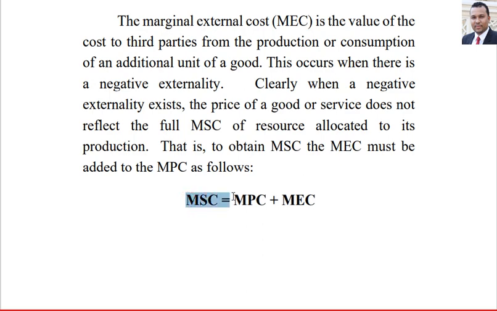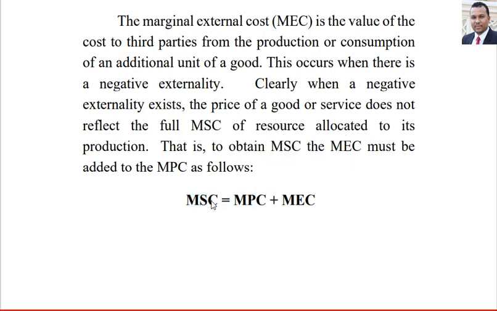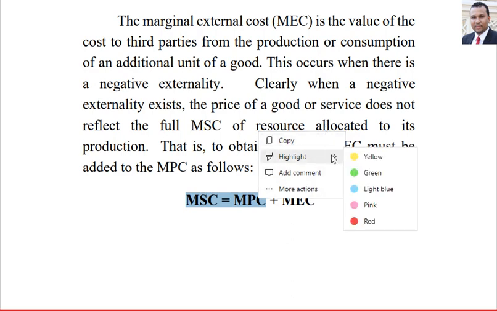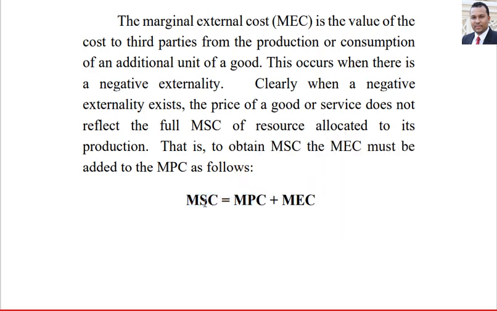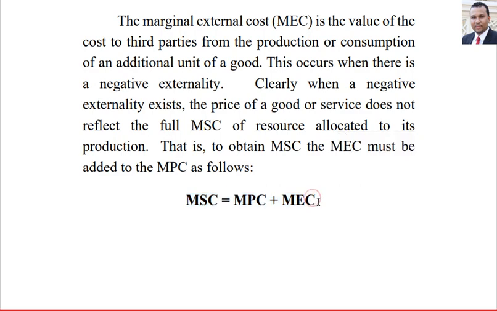Without any externalities, the condition is marginal social cost equal marginal private cost. But with negative externalities, marginal social cost equal marginal private cost plus marginal external cost.